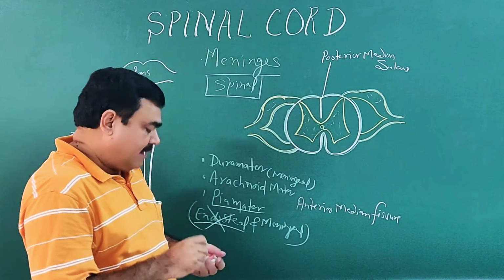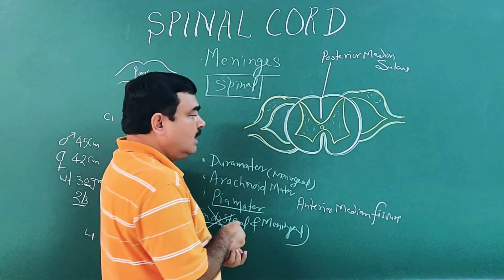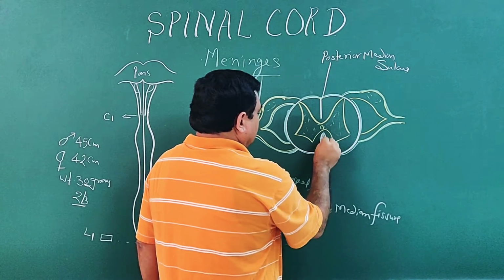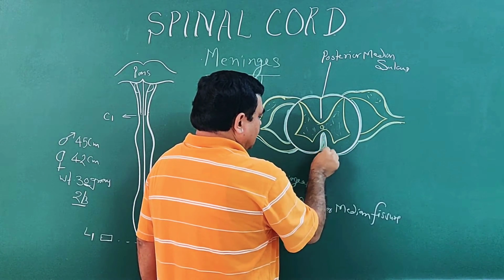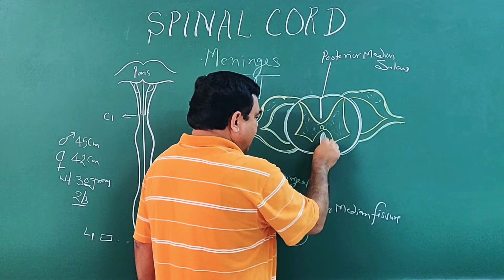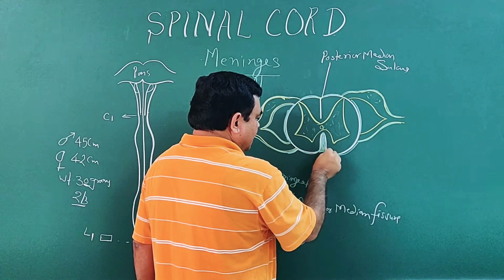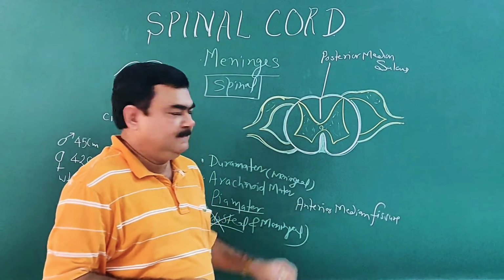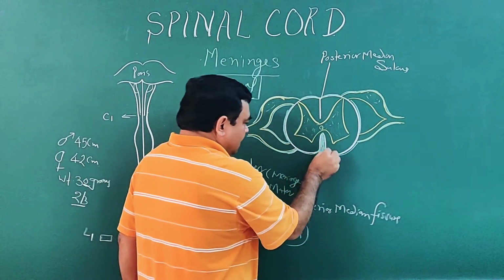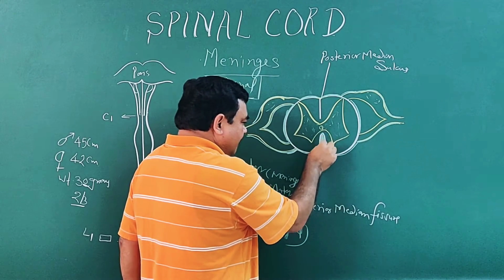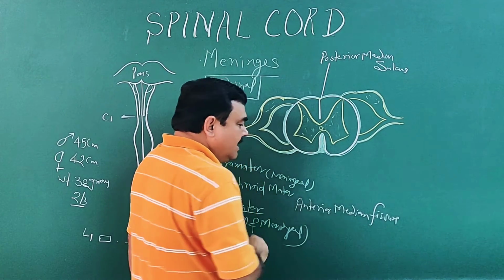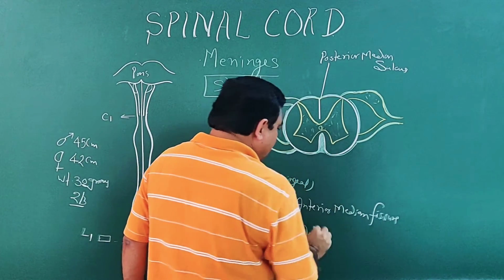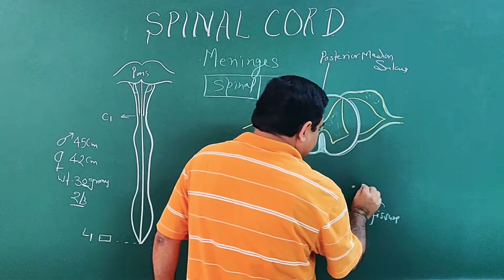Here, this pia mater forms, on the anterior side in the anterior median fissure, where these two layers join, the linea splendens.